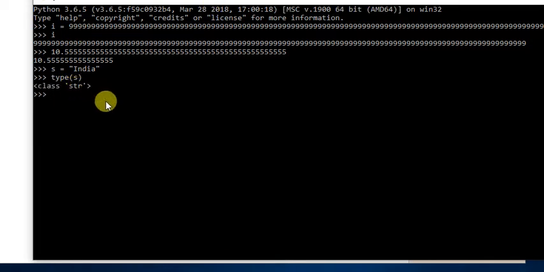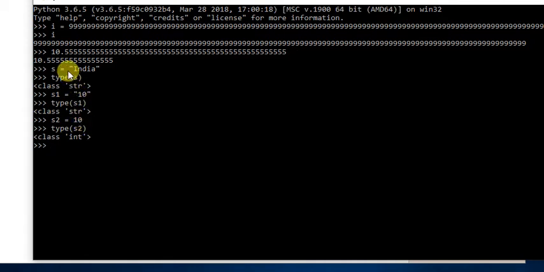If I have s1 equals to 10 in quotes, check the type of s1. It's a string, right? If I say s2 equals to just 10, and I get the type of s2, it should be integer because it's not inside any single quote or double quote. Output is int, right? So I hope this is clear.